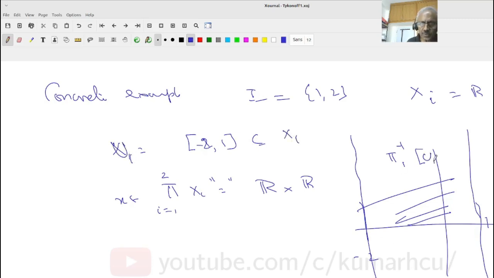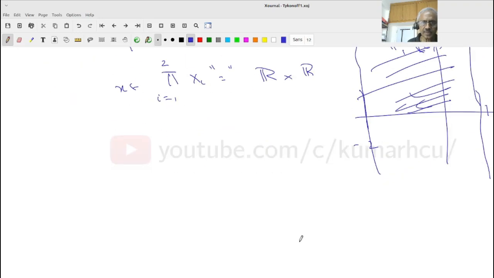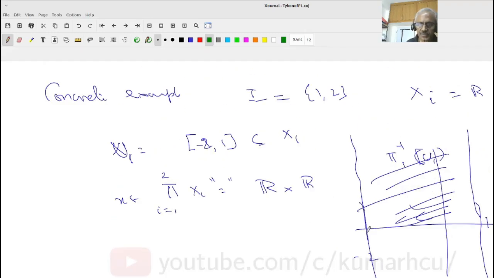Pi 1 inverse of u1 is this ordered tuple. And when I take u2 to be, let us say, 0 to 1, then pi 2 inverse of u2 will be the same picture, which will be 0 to 1. So this is 0 to 1.